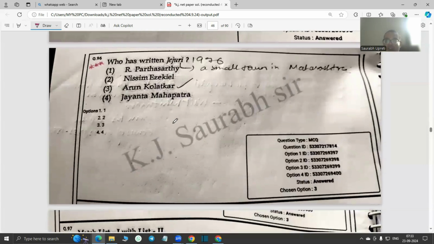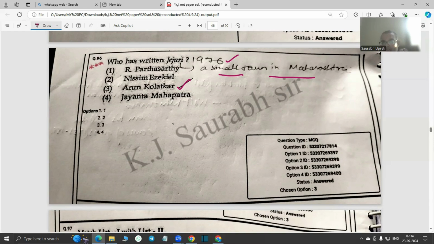Who has written Jejuri? So now Jejuri is considered a very important work, guys. 1976. It is actually a small town in Maharashtra, just like Shirdi. If you have heard about Shirdi, the great Sai, the legend of Sai. Similarly, Jejuri is also a great Marathi pilgrimage, and Arun Kolatkar is known for writing this very important spiritual odyssey, in which the inner spiritualism of the pilgrim is being explored.